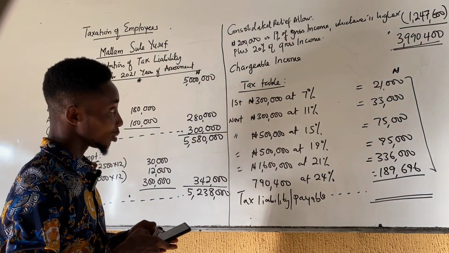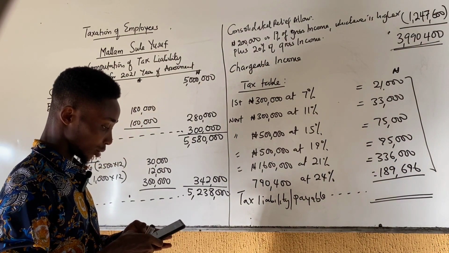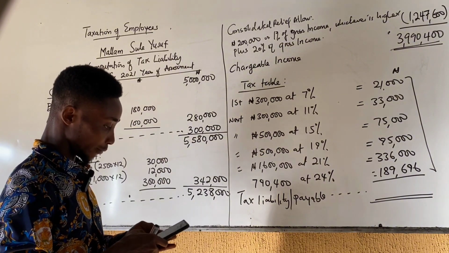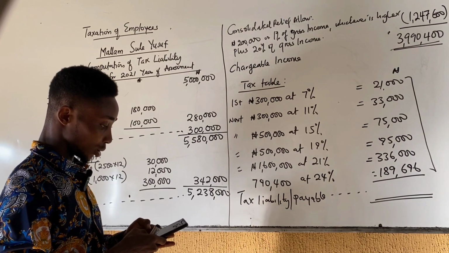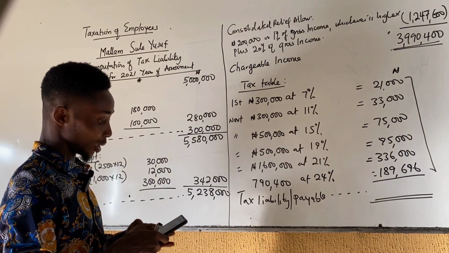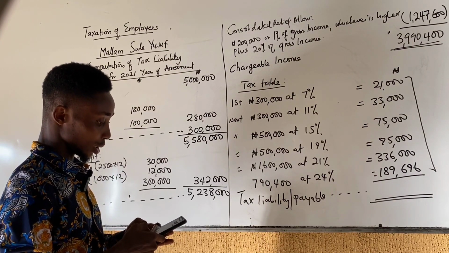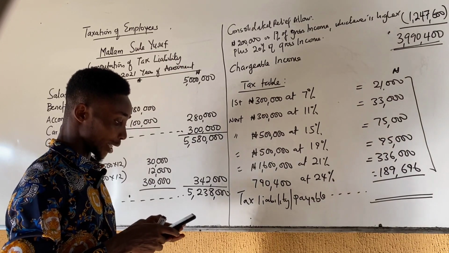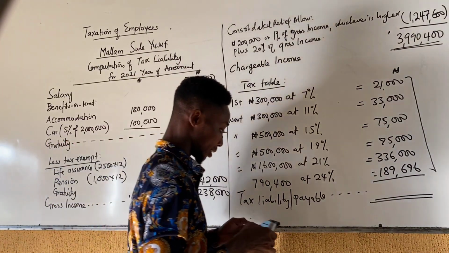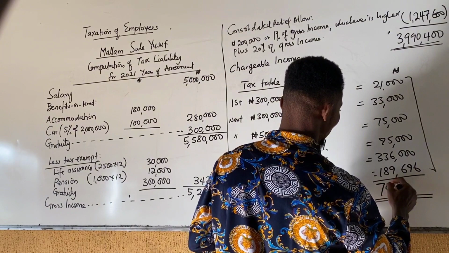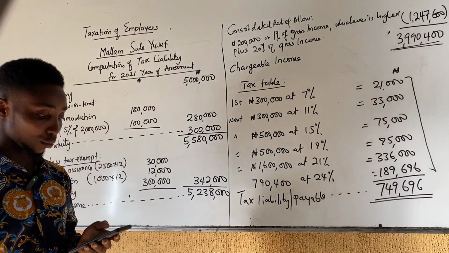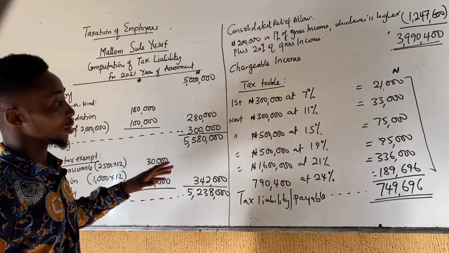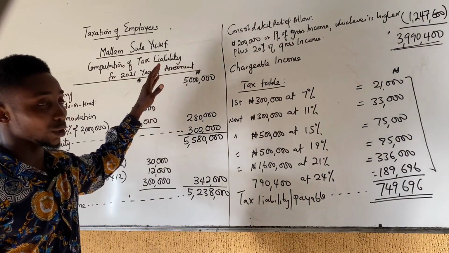So add everything together: 21,000 plus 33,000 plus 75,000 plus 95,000 plus 336,000 plus 189,696. That's 749,696. This becomes the tax payable of this employee, Malam Sule Yusuf.